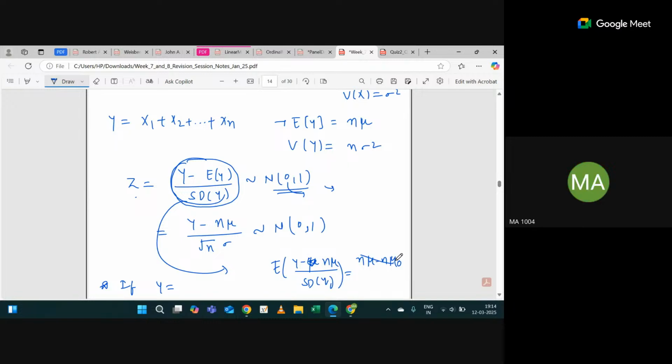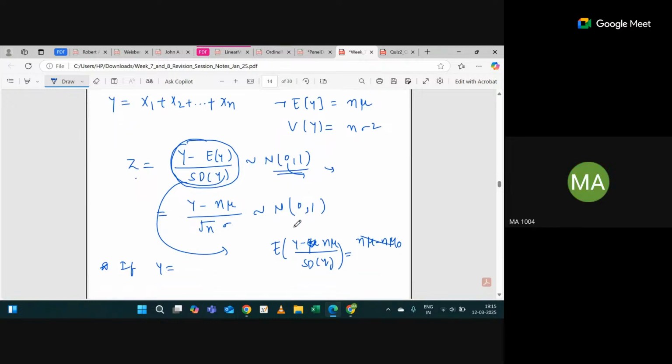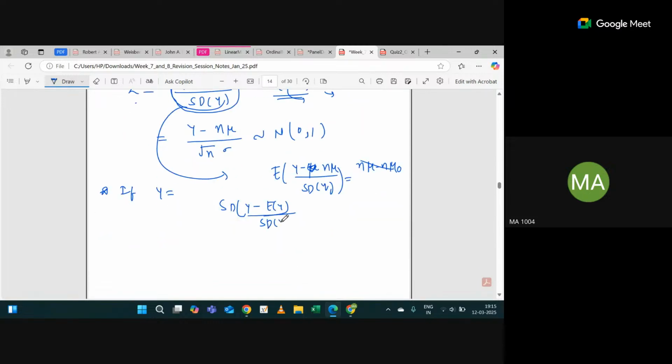If you do the standard deviation, then standard deviation of y minus expectation of y divided by standard deviation of y. The expectation of y is a fixed quantity. So there is no effect of adding or subtracting on variance and standard deviation.